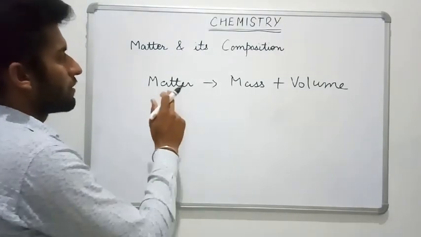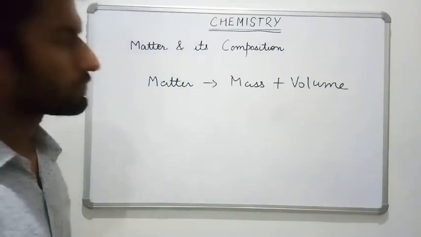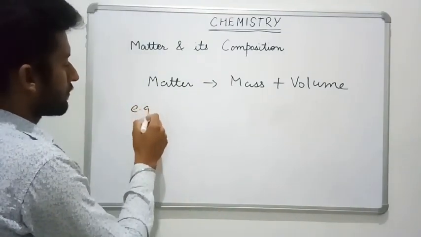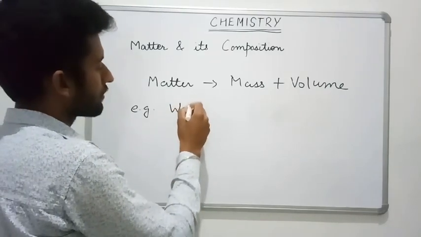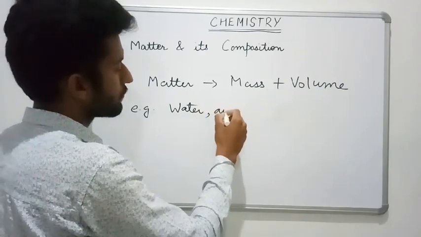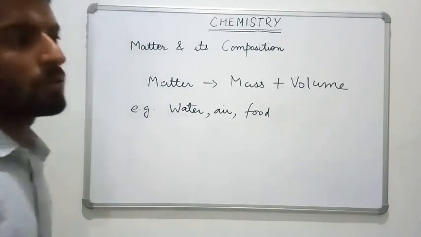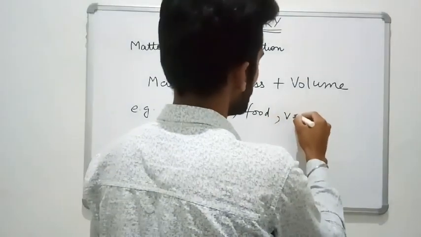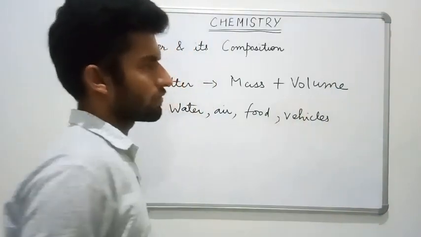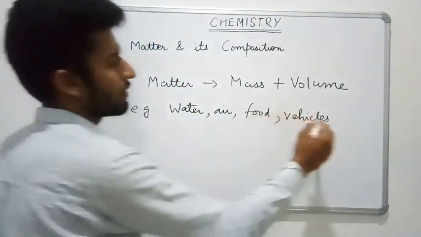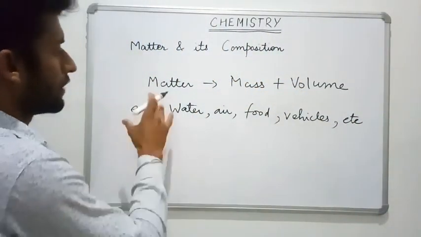Now, all the objects possess mass and volume and are a part of matter. This thing you must keep in mind. Let's say a common example, like water which we drink, air which we inhale, food which we eat, vehicles which we use, this marker which I am using to write on the board. These are all different examples of matter.